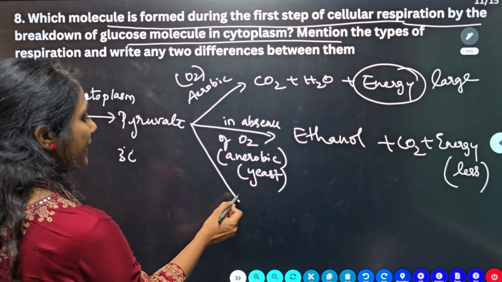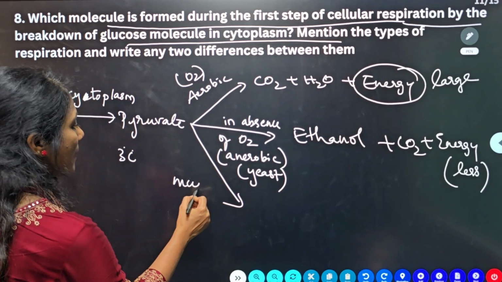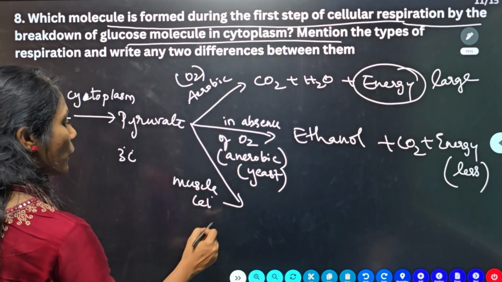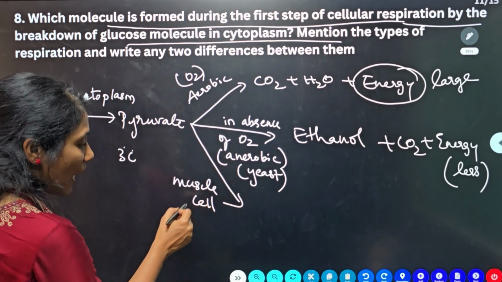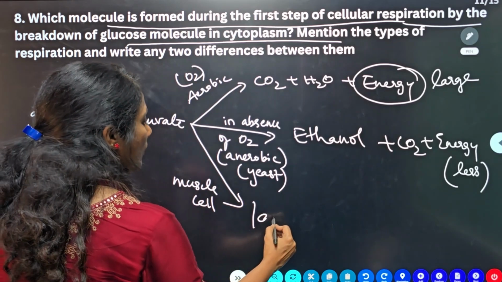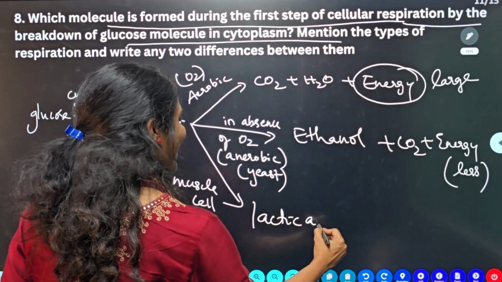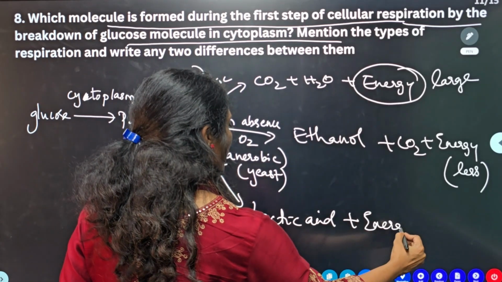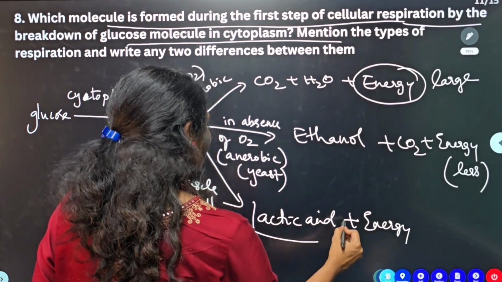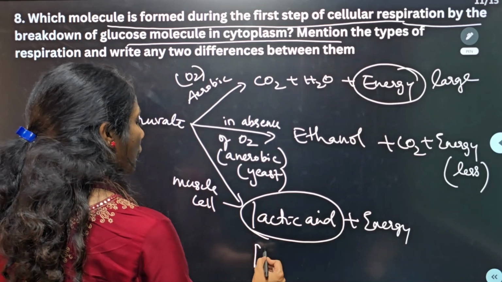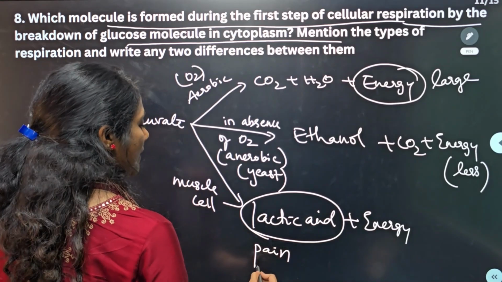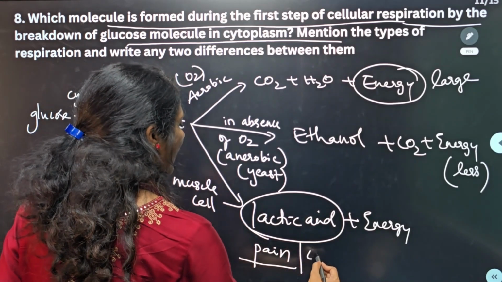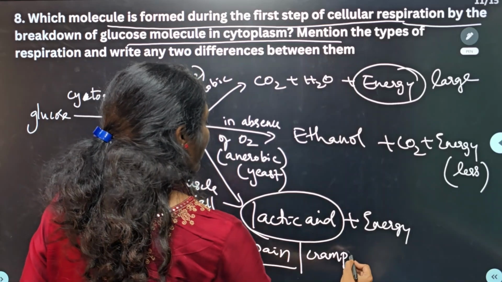There is another respiration that happens in the muscle cell. This happens only in the muscle cell in the absence of oxygen. What you will get is lactic acid here, along with some energy. Because of the formation of this lactic acid, during exercise you get a lot of pain or cramps in your body.